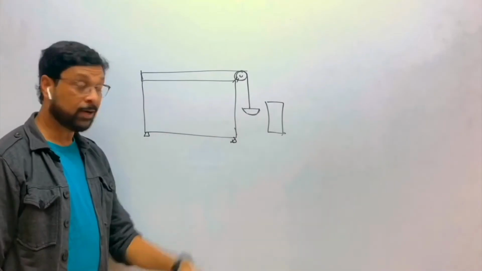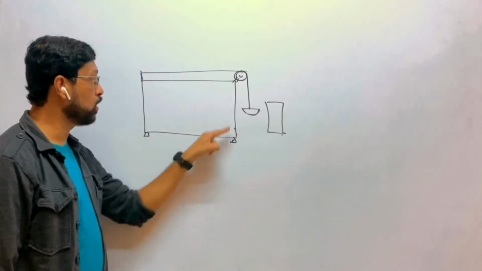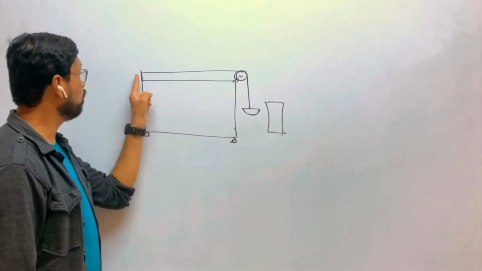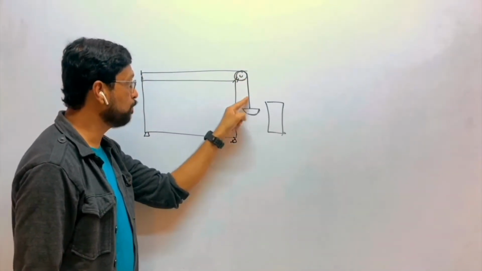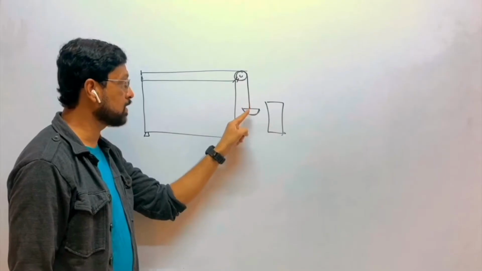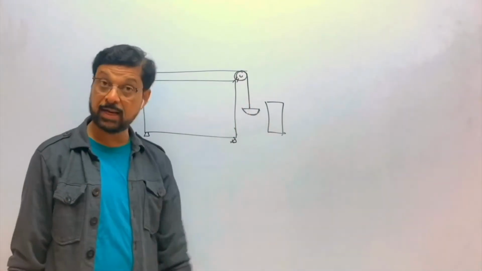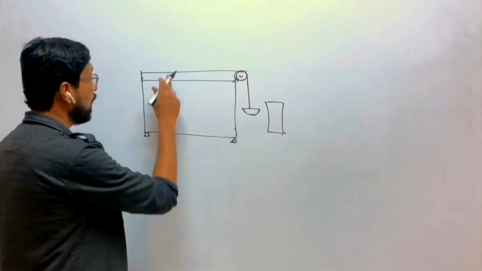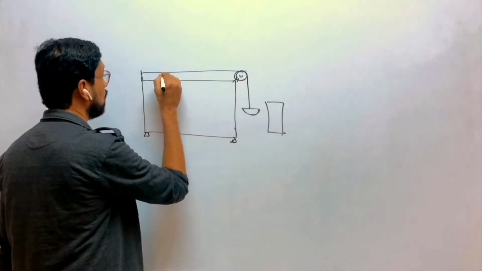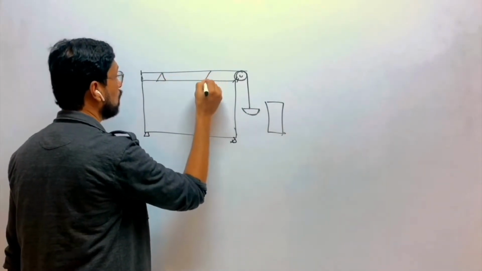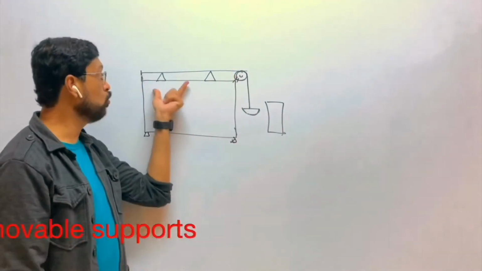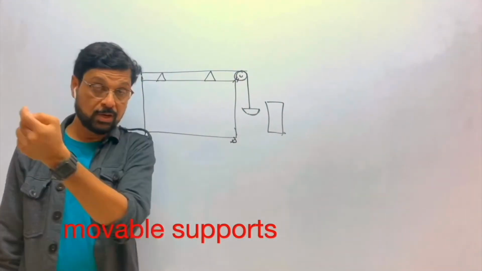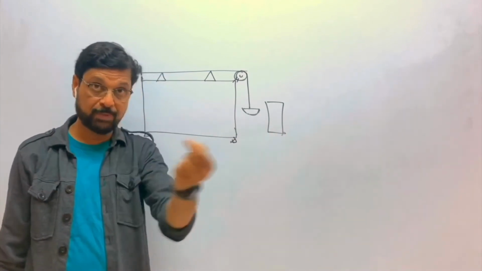So what all is there here? A hollow wooden box. From one side, a string is tied which passes over a pulley, and the free end of the string is attached to a weight hanger or weight pan. And below this string, there are two movable supports. Two movable supports. You can move them from one place to another.